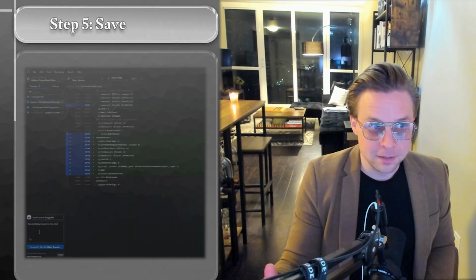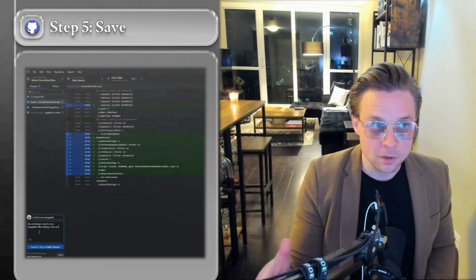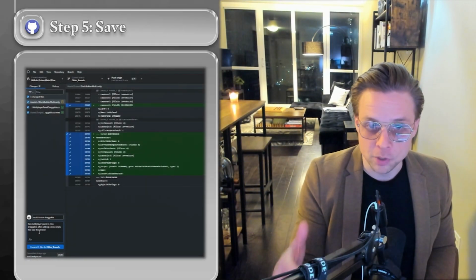But again, this further emphasizes the importance of doing incremental, because the smaller, the more isolated, whatever it is that you're asking, the easier it is to debug, to describe, and to test whether or not this is working or not. So you're going to keep on refining until hopefully you get a working version. So after you finally get the cool guy with sunglasses and heart emoji version of your game or app fully working, you're going to save that in Unity, and you're going to save the version in GitHub.